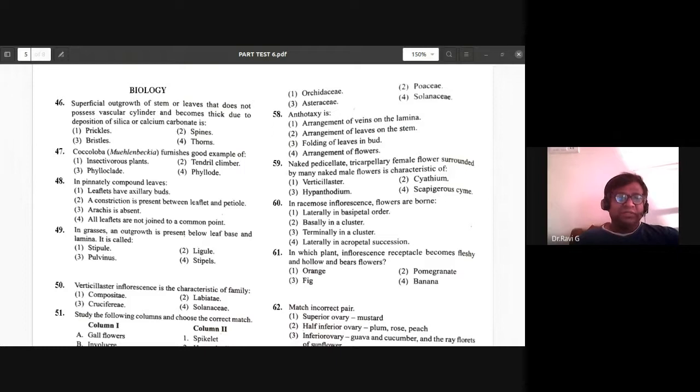We'll have this discussion of this mock paper, which can be utilized for NEET or for KCET. We'll begin with the biology part of the discussion.